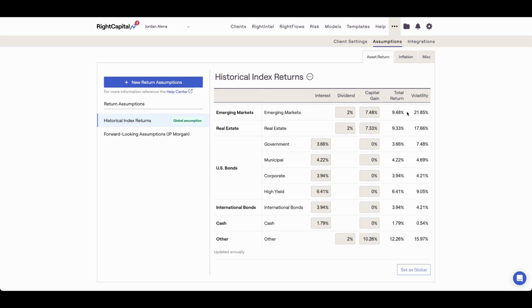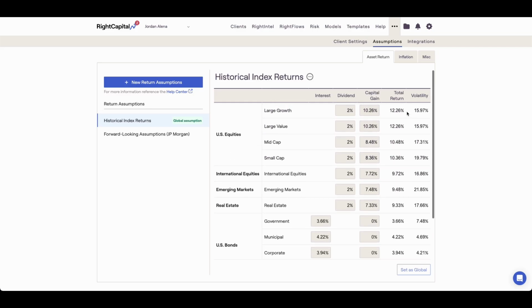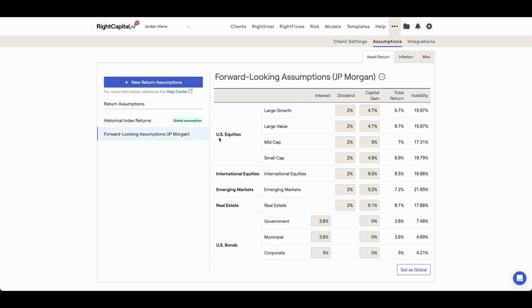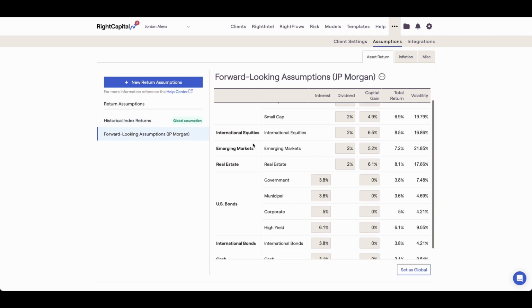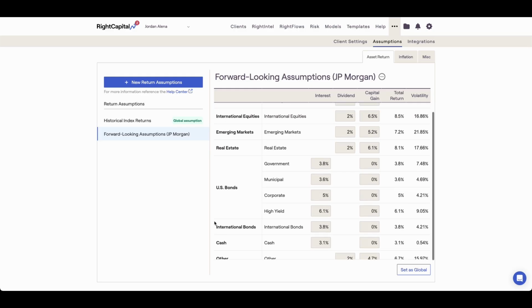The Historical Index Returns preset is the default selection in RightCapital. These assumptions are based on 20 to 50 years of historical data from various market indices. This set of assumptions is curated by RightCapital and is updated on an annual basis. The Forward-Looking Assumptions preset contains assumptions that are derived from JP Morgan's Long-Term Capital Market Assumptions Report. Just like the historical returns, these figures are also updated on an annual basis.